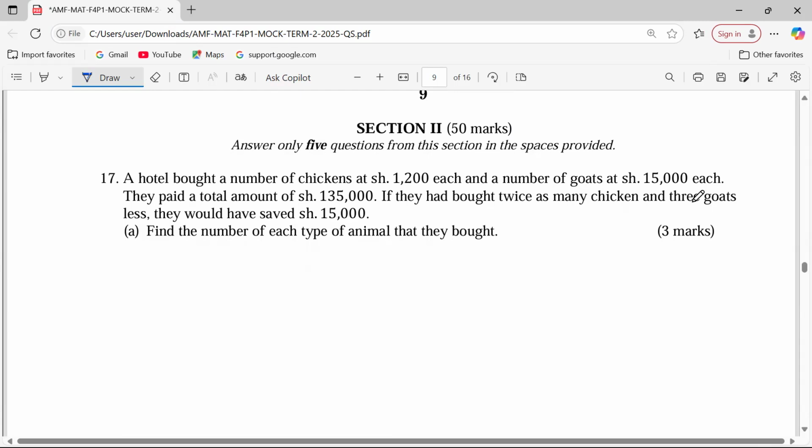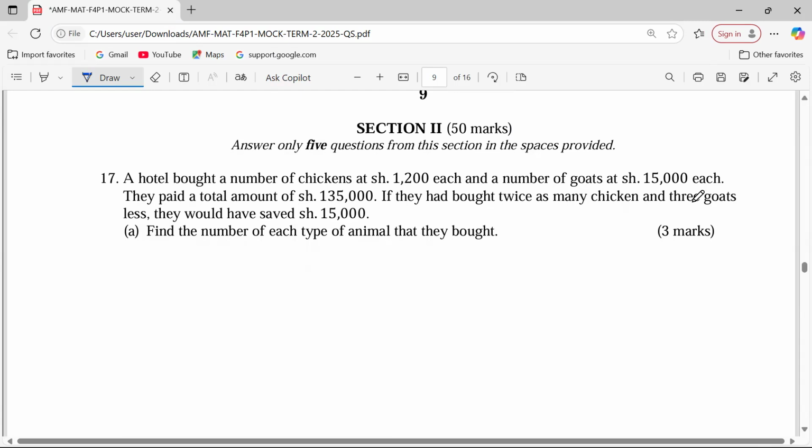A hotel bought a number of chicken at 1,200 Kenya shillings each and a number of goats at 15,000 Kenya shillings each. They paid a total amount of 135,000 Kenya shillings. If they had bought twice as many chicken and 3 goats less, they would have saved 15,000 Kenya shillings.